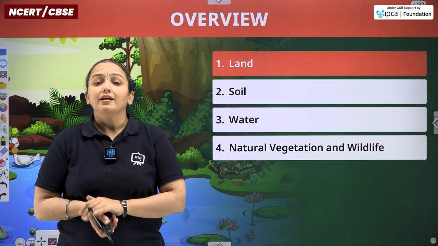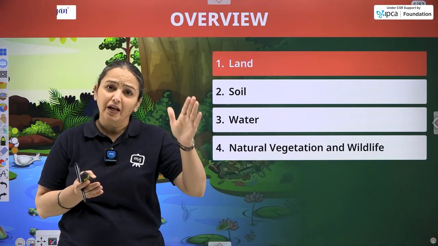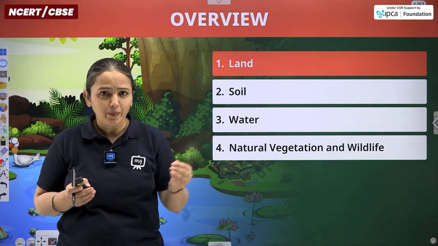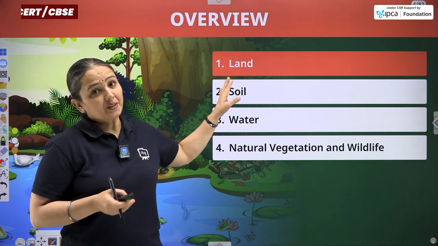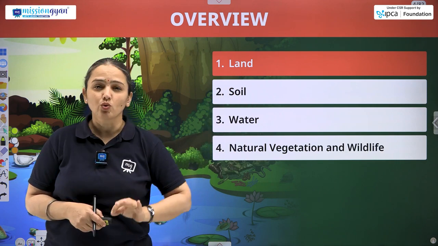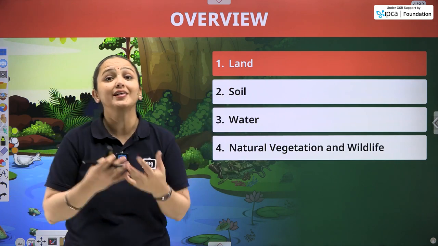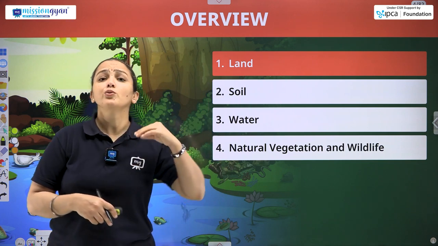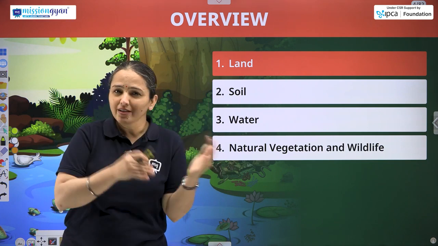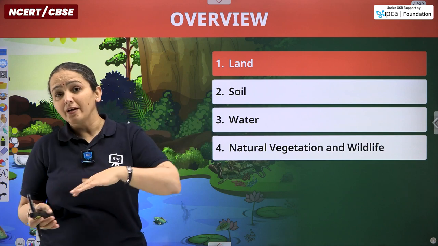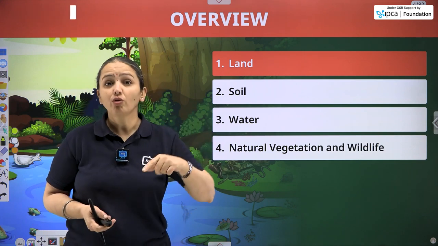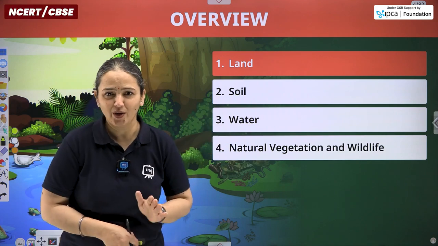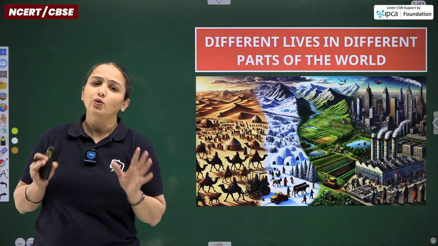So, let's start today's class. In this chapter, we will discuss all these resources one by one. We are going to start with land as a resource. We are going to discuss in depth what land as a resource is, how we are using it, what the criteria are, how to conserve it, and how we are wasting it, overusing it or polluting it. So, let us begin today's class.